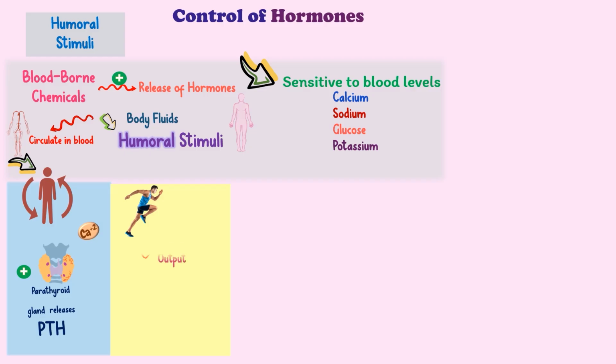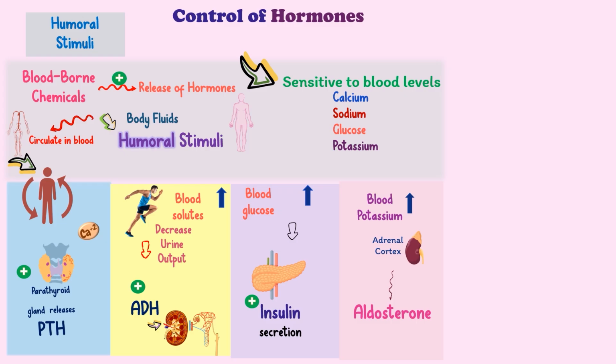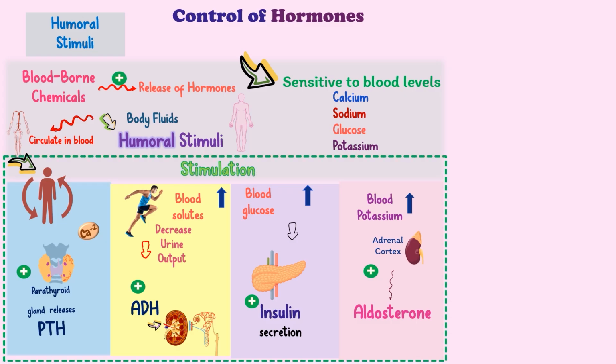As another example, if a runner has just finished a long race during hot weather, he may not produce urine for up to 12 hours, which means a decrease in urine output, because his elevated concentration of blood solutes stimulates the release of a water-conserving hormone called antidiuretic hormone, ADH. Similarly, elevated blood glucose levels directly stimulate insulin secretion by the pancreas, and elevated blood potassium levels directly stimulate aldosterone release by the adrenal cortex. These examples are just a few of the hormones released by humoral stimuli.